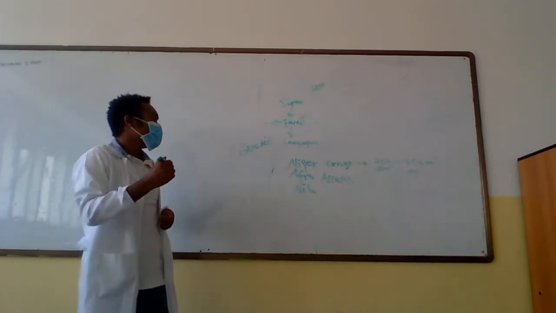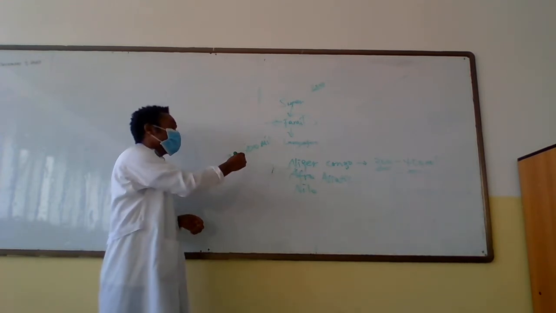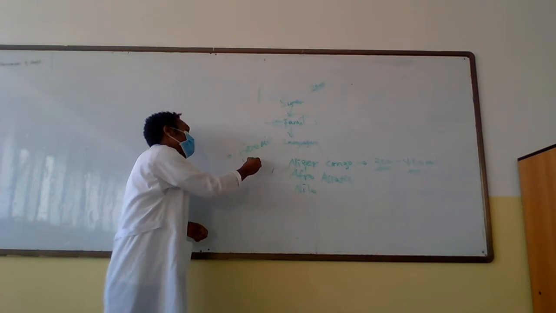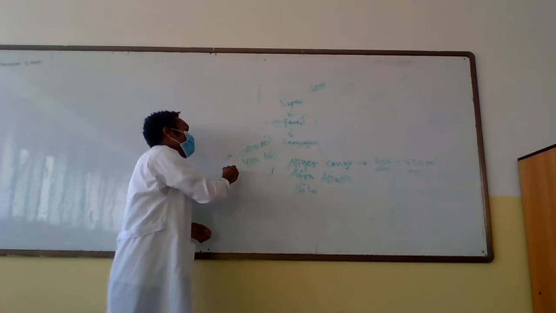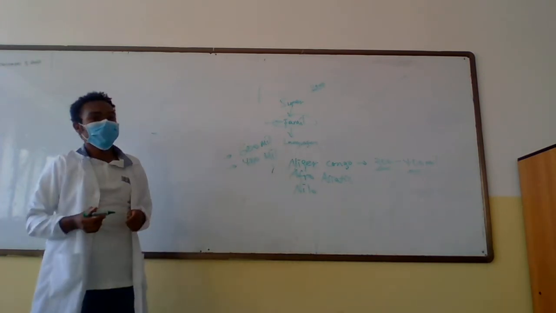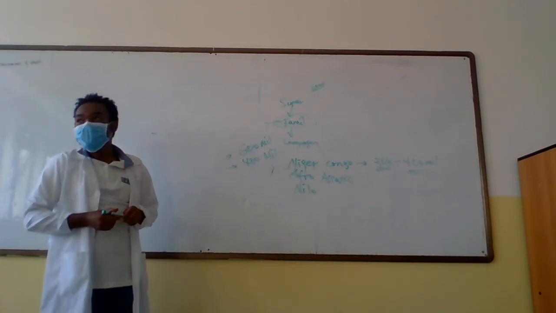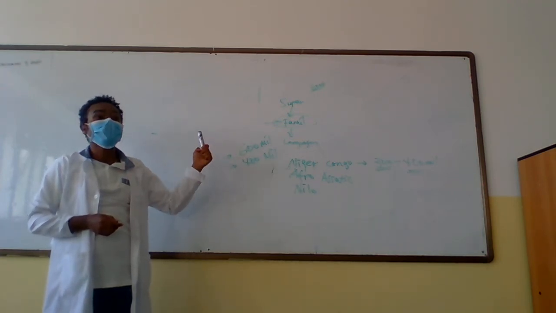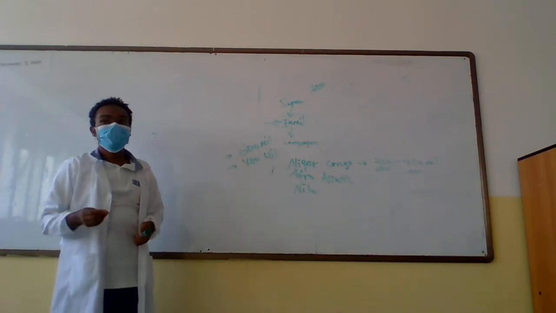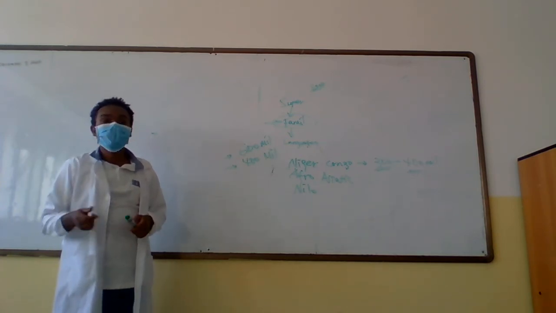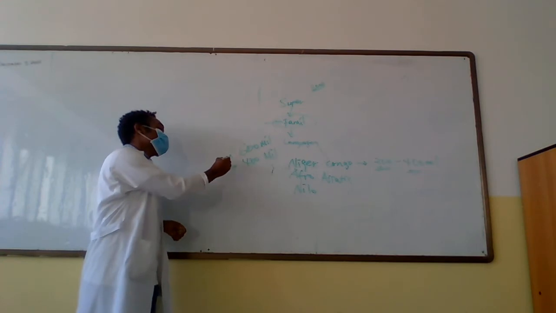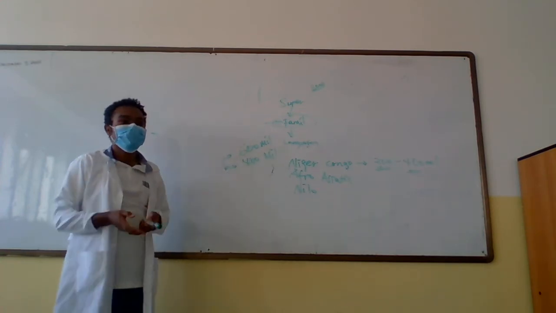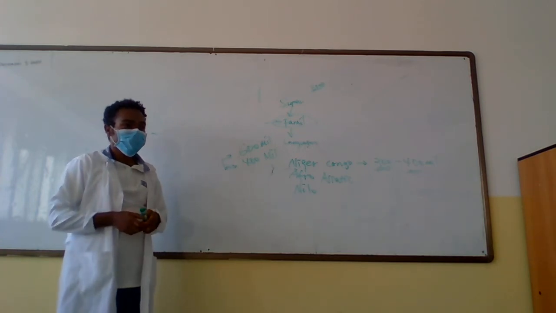English has more than 400 million. Mandarin is the Chinese language, the official language of China. But in terms of spread, which one do you think is spreading throughout the world? English.